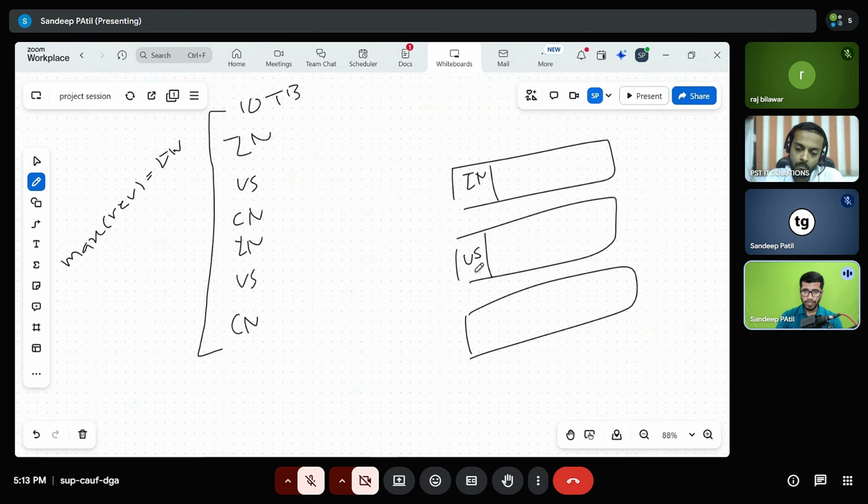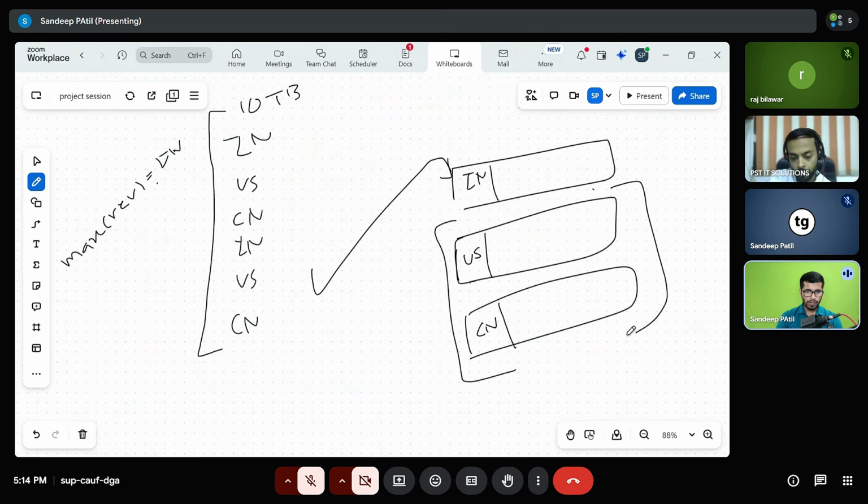All data for US is going to be in the US partition, and the data for China is going to be in the China partition. So if in the where clause I have mentioned India, the query would just get into the India partition and process the data. It will save our trouble to process the data for US as well as China. This is one of the benefits of partitioning, and it is a very powerful feature if used in an accurate way.